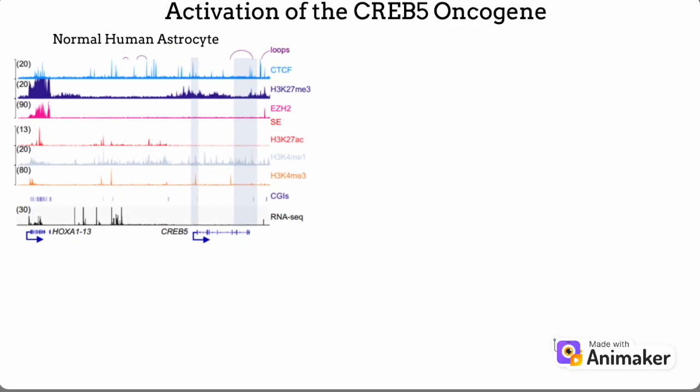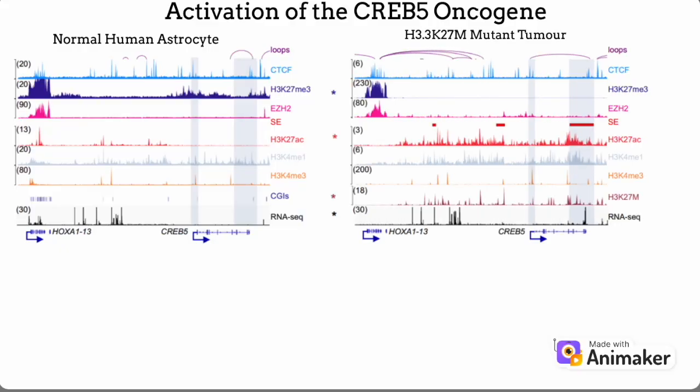In normal astrocytes on the left, the dark blue H3K27Me3 track forms a broad peak over CREB5, and the RNA-seq track at the bottom is almost flat. CREB5 is off under a repressive blanket. In H3K27M mutant tumor cells on the right, that blue blanket is gone. Instead, a super-enhancer appears, a wide domain of H3K27 acetylation with strong enhancer peaks.